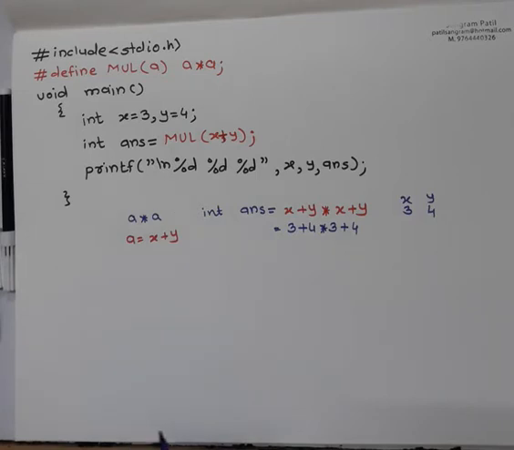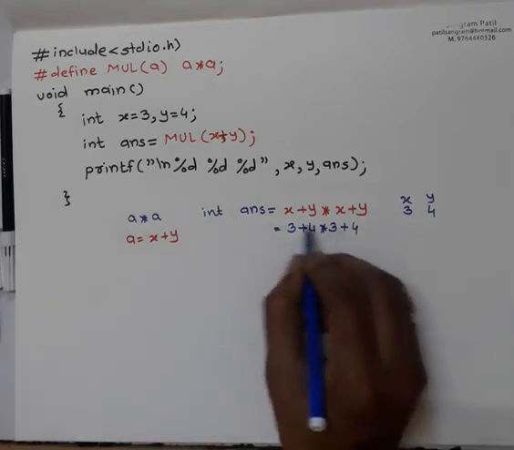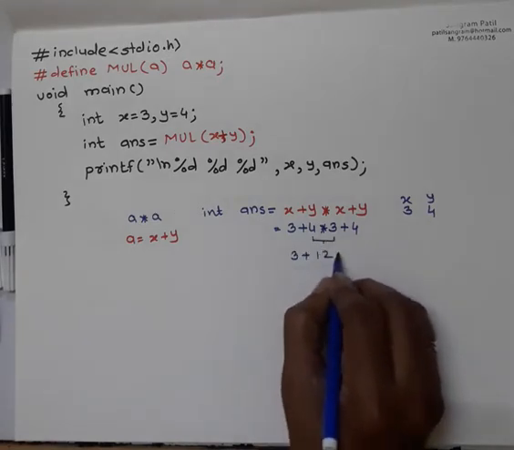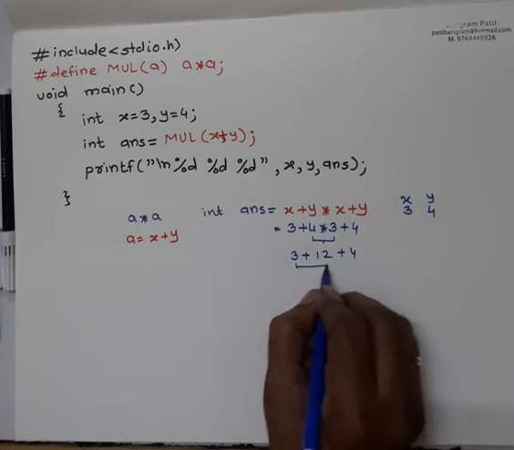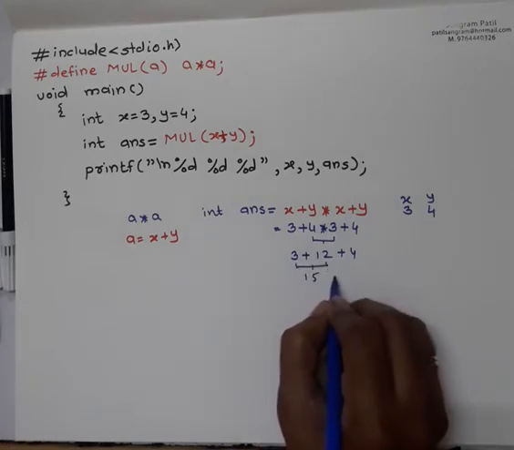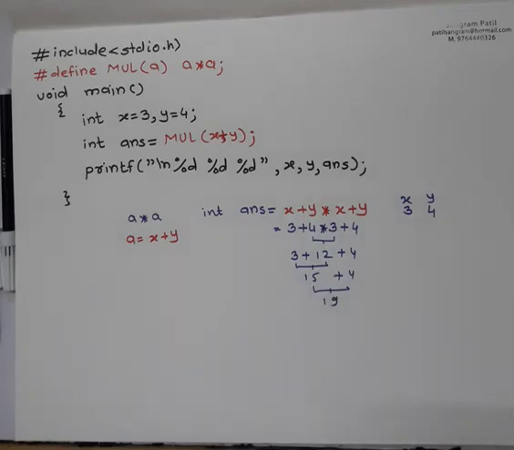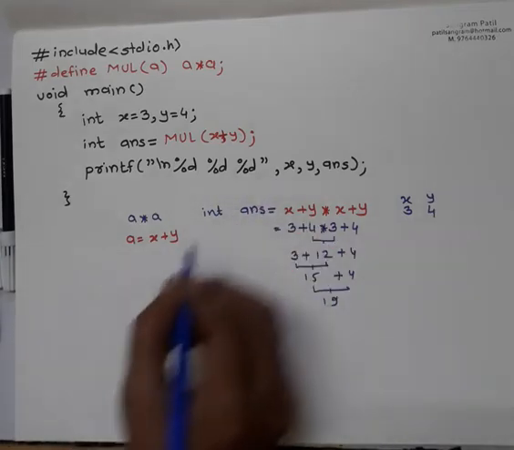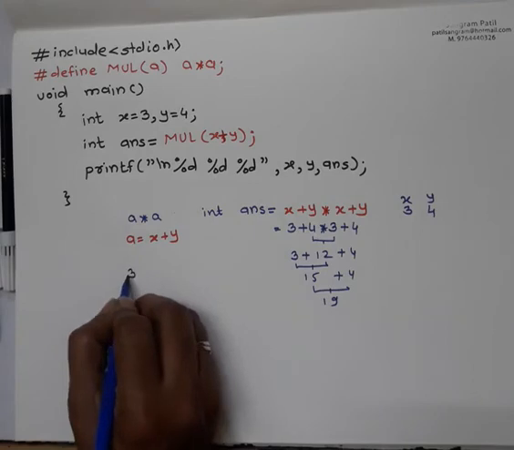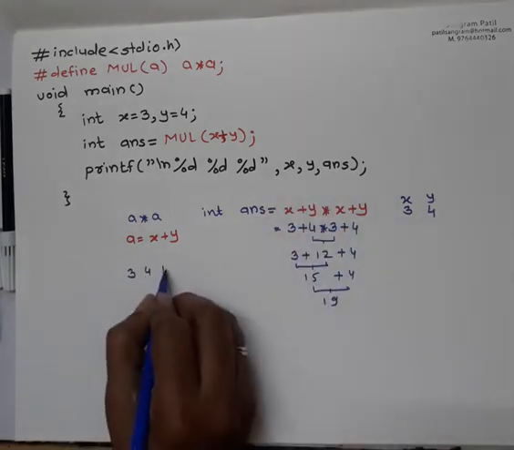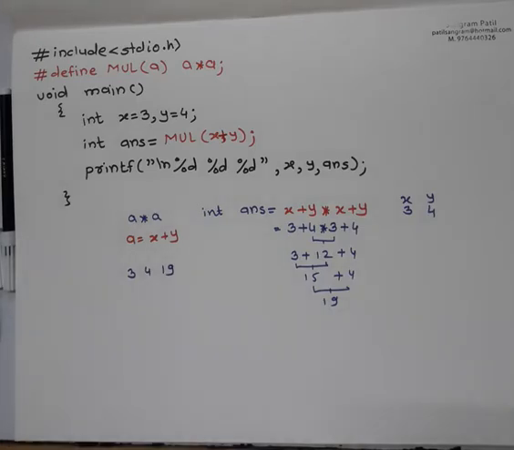Generally this is correct. Yes, everything is correct. So it solves multiplication first. So this becomes 3 + 12 + 4. Now this becomes 15 + 4, and this becomes 19. So now our statement prints the value of x as 3, the value of y as 4, and prints the answer as 19.